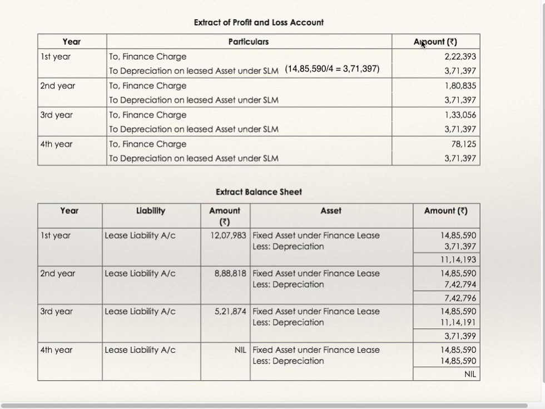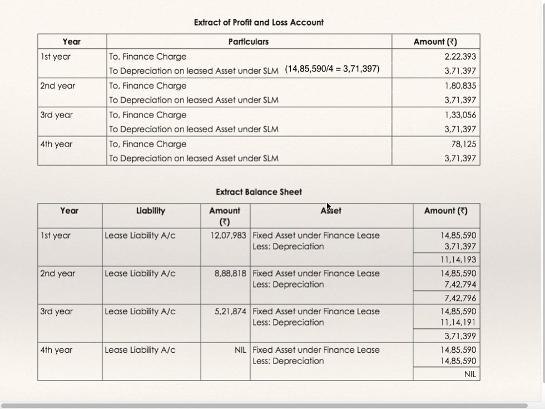Extract of profit and loss account. First year, to finance charges, that is profit and loss account debit to interest and to depreciation. Depreciation life of the lease is 4 years, so it is to be spread over 4 years. 14,85,590 divided by 4 will be depreciation. So every year same entry will be passed, depreciation amount will be same, but interest charges will be different. That is the extract of profit and loss account.